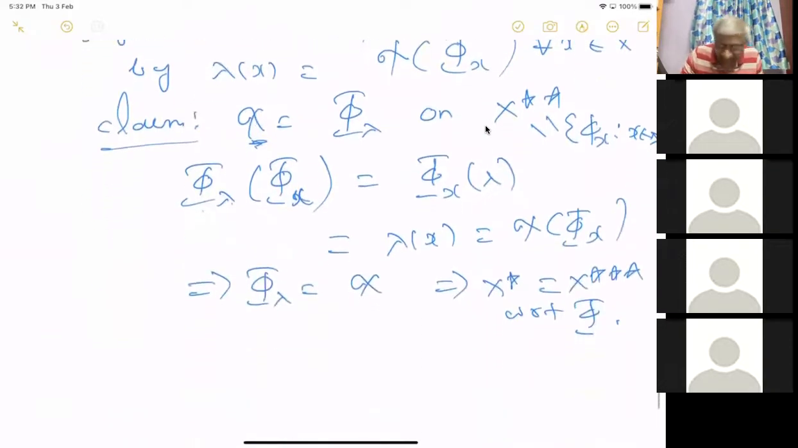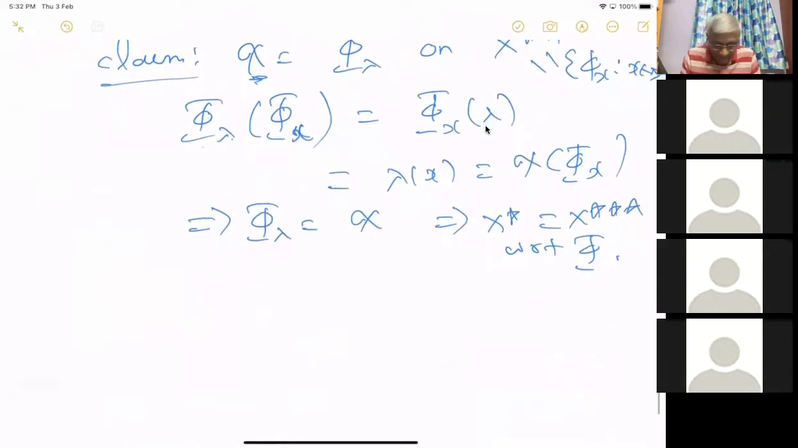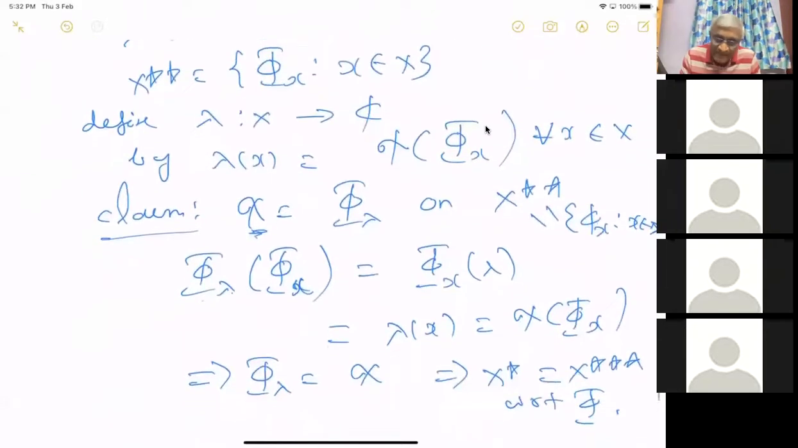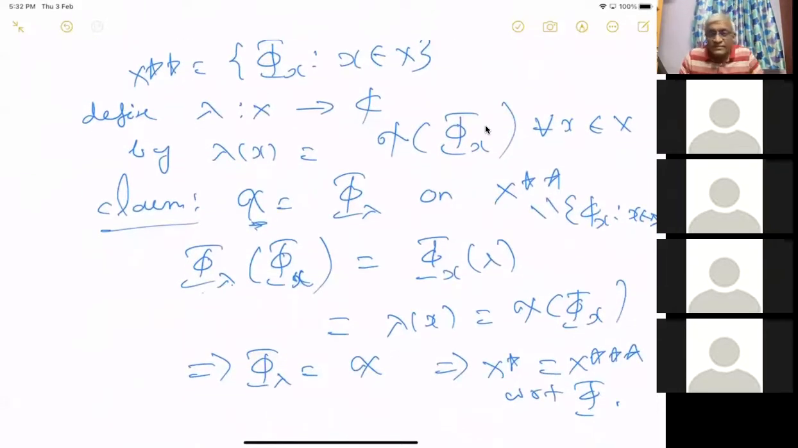Is this fine? It's just direct by definition. There is really nothing in this. You just write the definition, you just find that it is true.